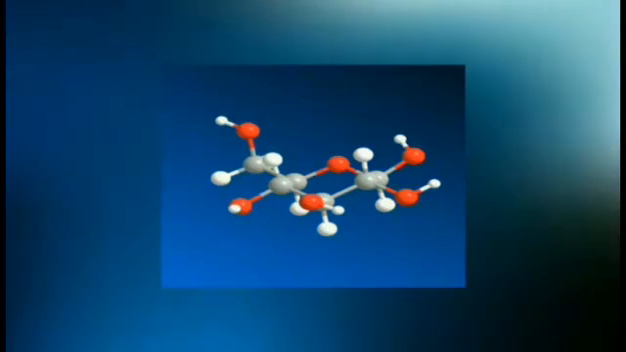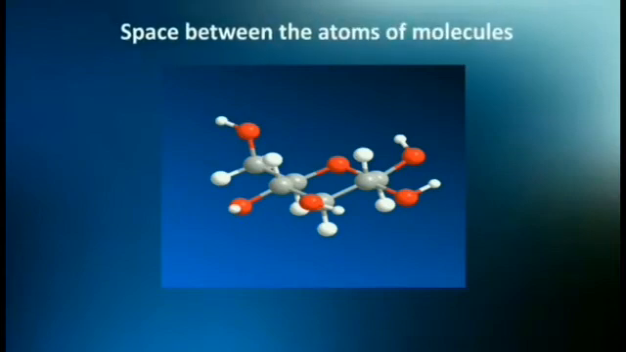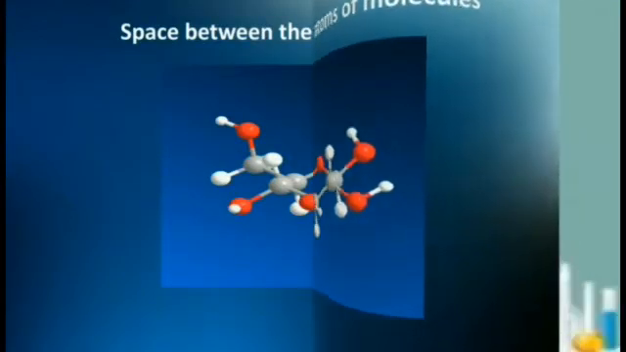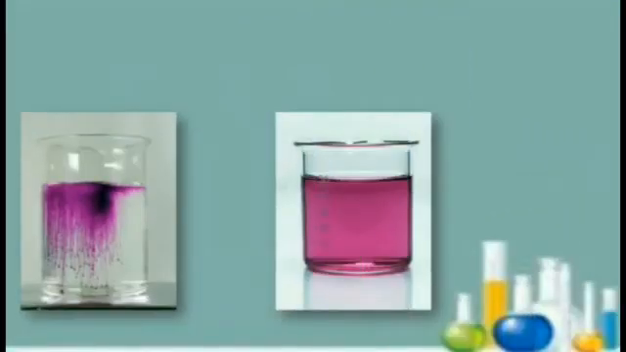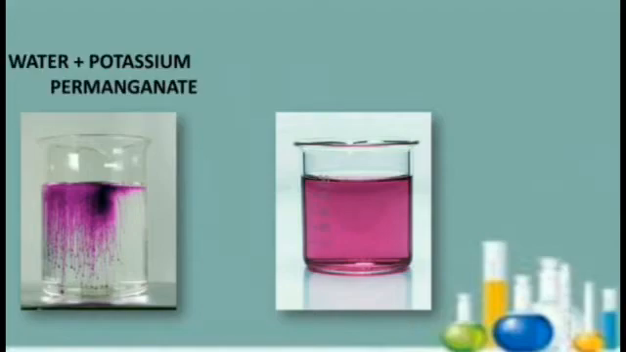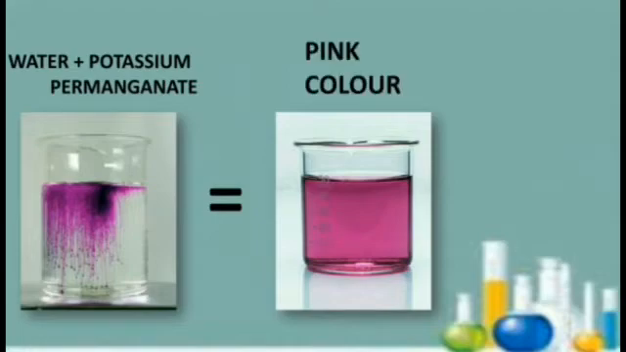There is space between the atoms of the molecules. Let us understand how it happens. For example, when we add potassium permanganate crystals in water, the water turns pink in color. Why? This is because the space between the water molecules is occupied by the molecules of potassium permanganate.